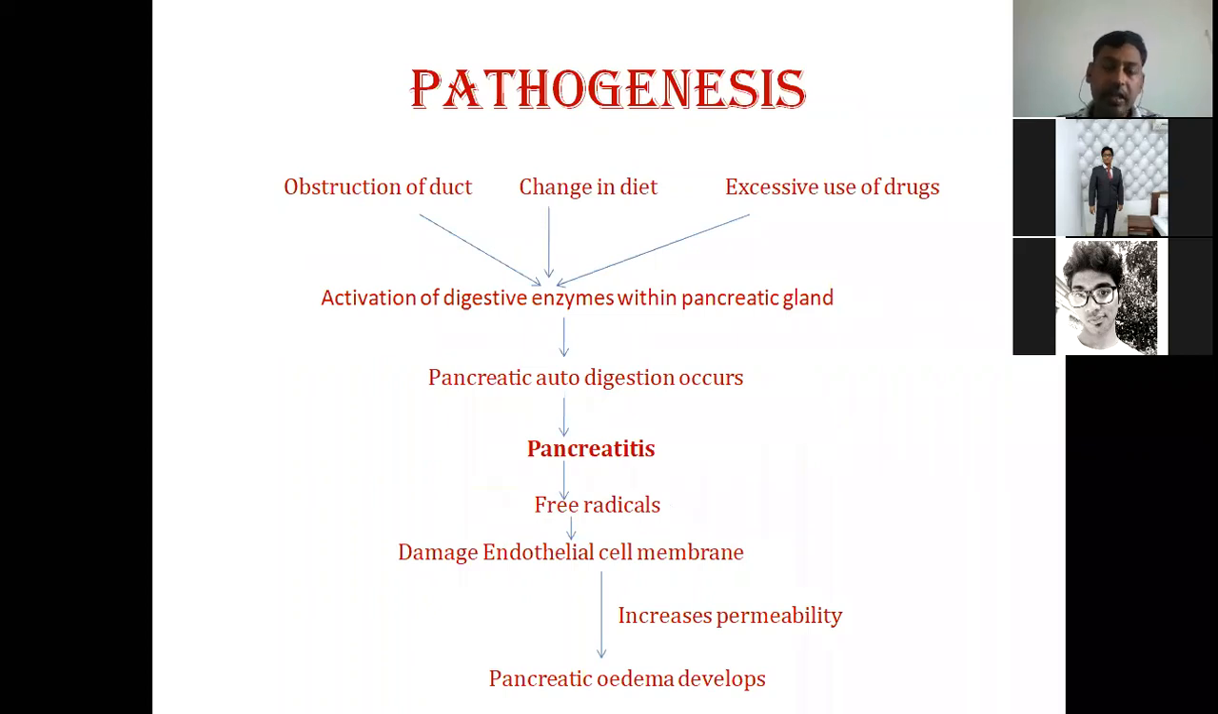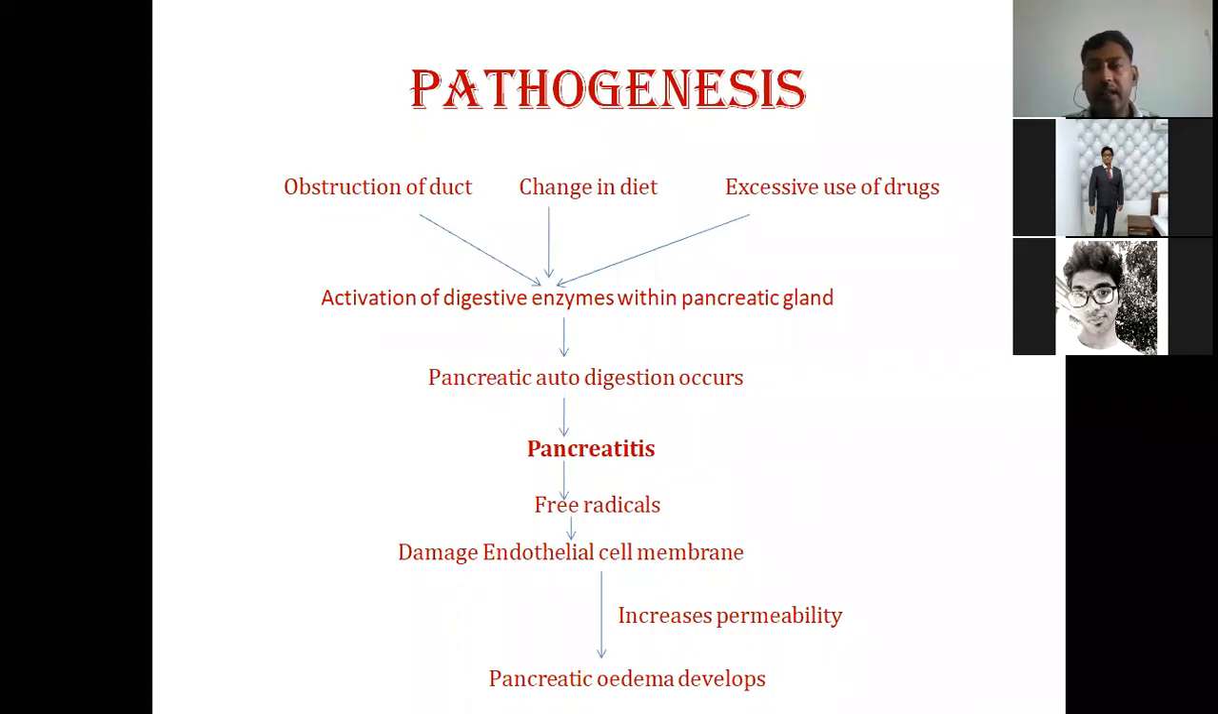Now coming to the pathogenesis. If these etiologies are present, whether it is obstruction of the duct, or a diet rich in fat provided to the animal for a longer time, or the excessive use of drugs that we have already discussed, any of them will cause the activation of digestive enzymes within the pancreas. When the pancreas is normal and these etiologies are not present, whatever enzymes are produced by the pancreas